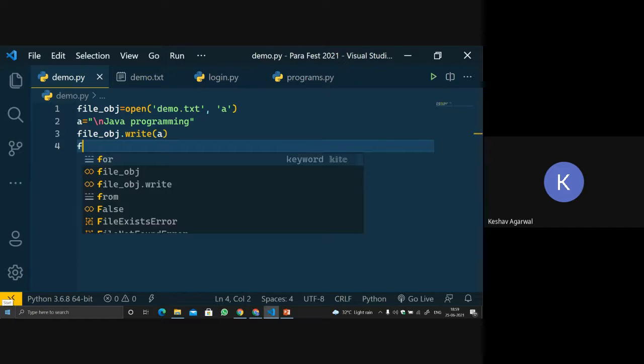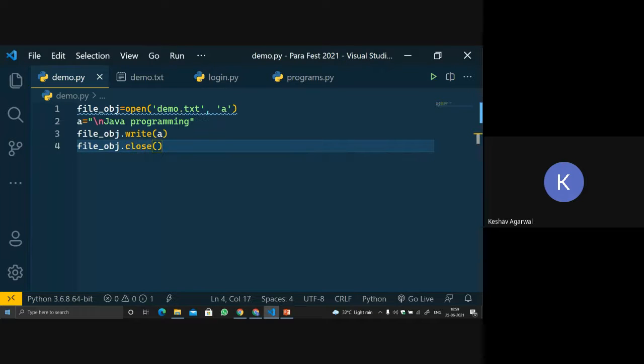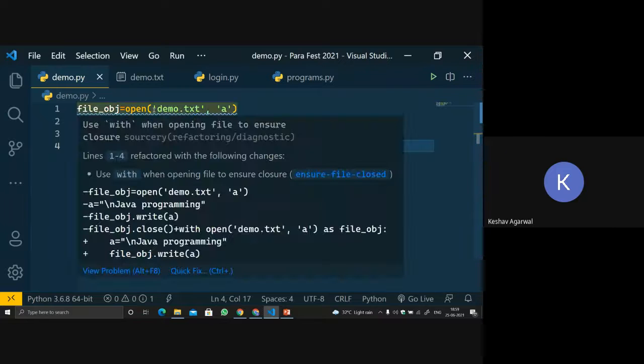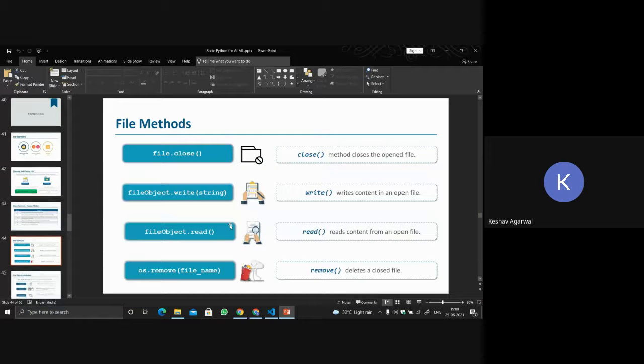We can use file object dot close. This is the function that will close the particular file that is opened over here. It does not return anything, but it does close the file.